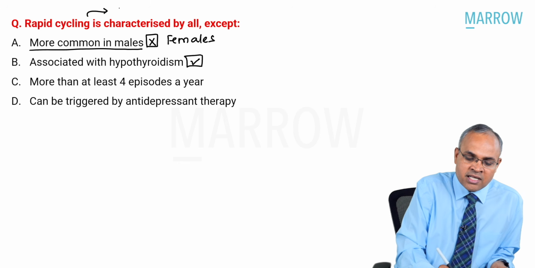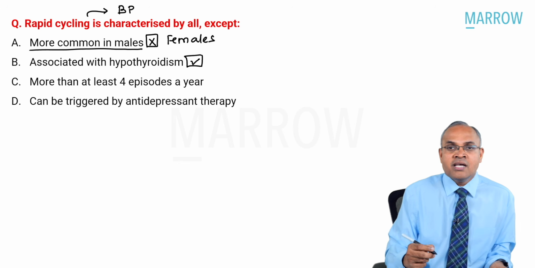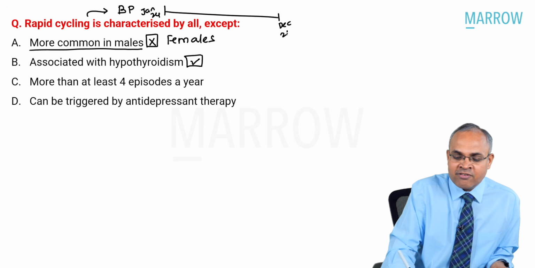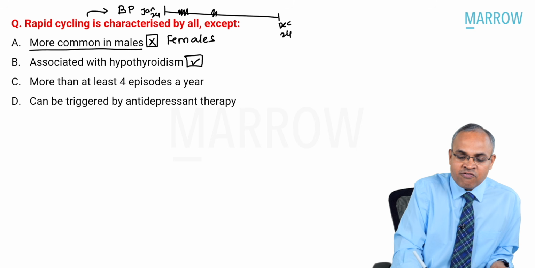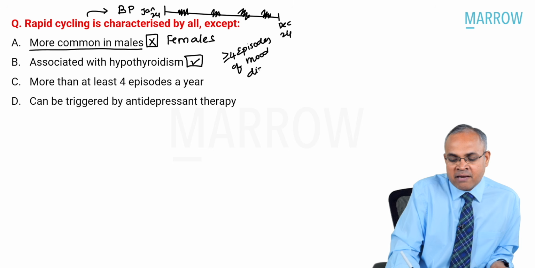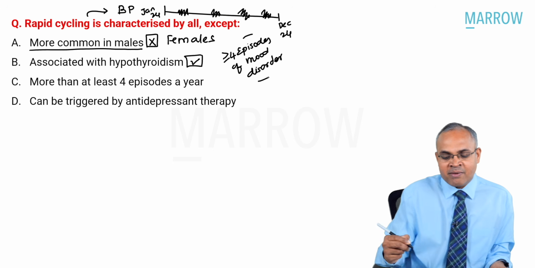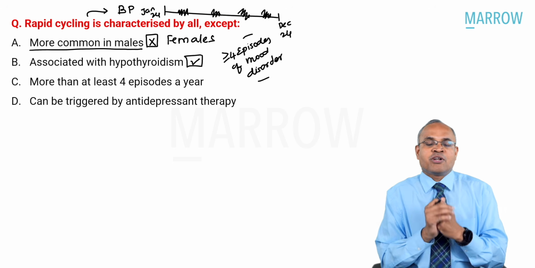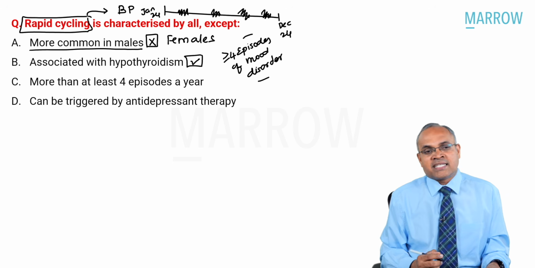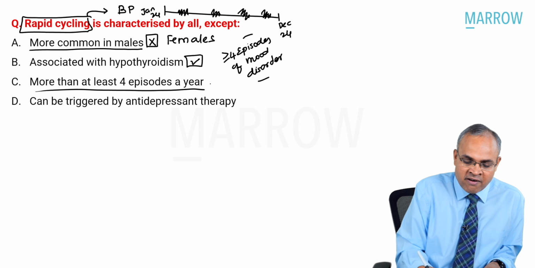What is the definition of rapid cycling disorder? Rapid cycling disorder is nothing but a type of bipolar disorder wherein in one calendar year, let's imagine January 2024 to December 2024, the patient should have had at least 4 episodes of mood problem. 4 or more episodes of mood disorder should have happened. It can be mania, hypomania, depression, it does not matter what it is, but at least 4 times they should have had problems. Then you call it rapid cycling disorder.